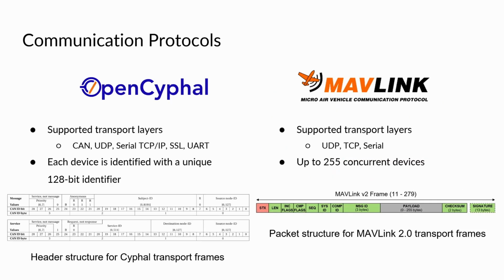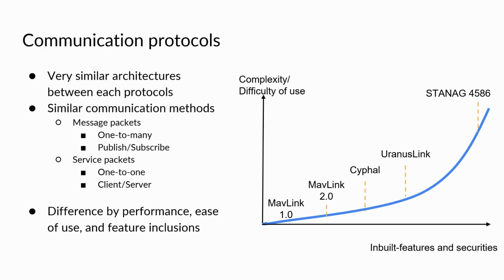Between Cipher and MAVLink, here you can see the differences in their packet structure. Cipher is more complex and can handle higher concurrent devices and more transport layer technologies, while MAVLink is simpler with slightly higher overhead. Overall, protocols for UAVs all have very similar architectures, where they have communication methods for one-to-many with publish and subscribe, and one-to-one with client-server. The main differences will be their performance, ease of use, and native features included.